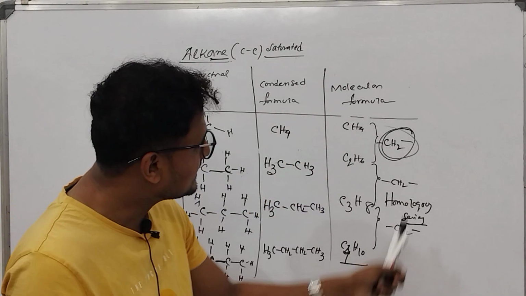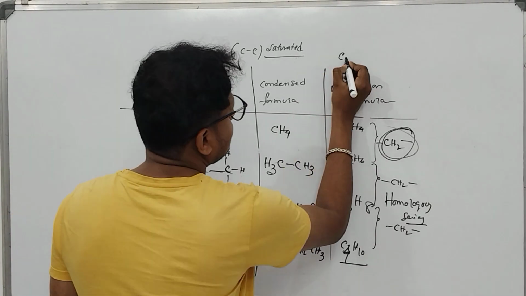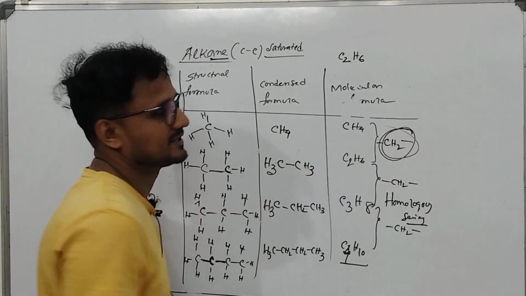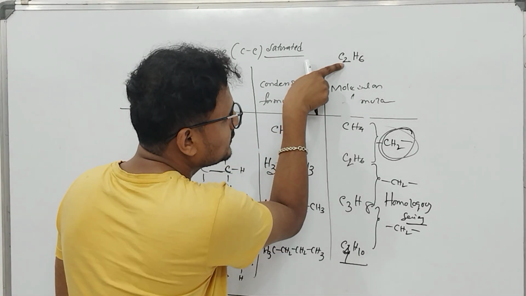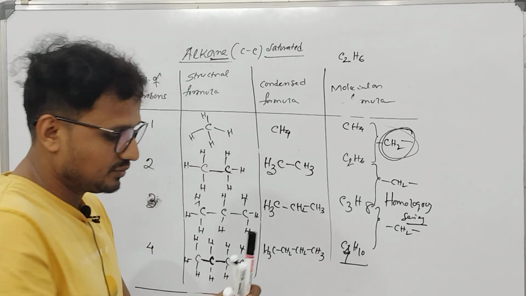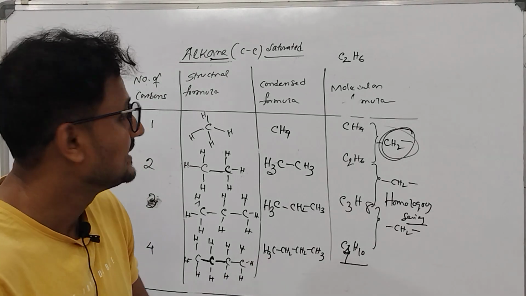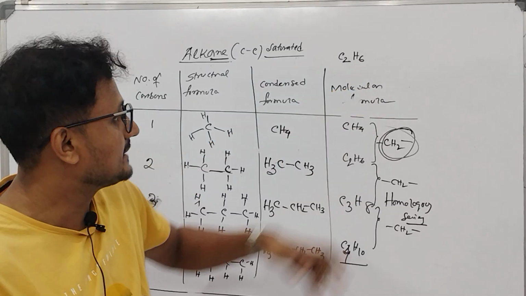Okay. Now we can understand the general formula of alkane from here. You tell me, see, 2 carbons, 6 hydrogens. The number of carbon is 2. The hydrogens are 2 greater than twice. 2 carbon is there, hydrogen is 6. That means what?